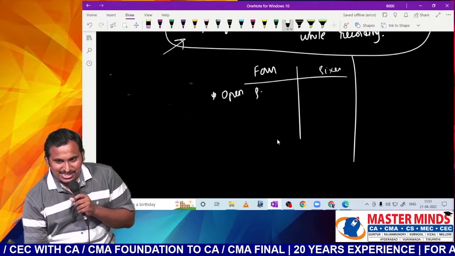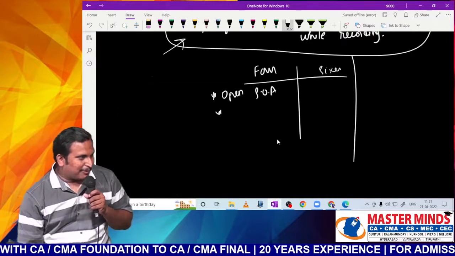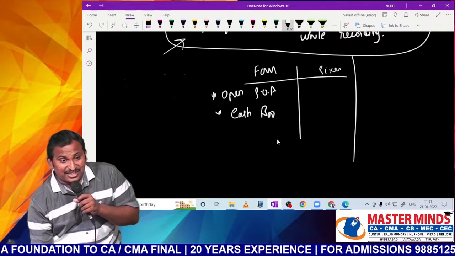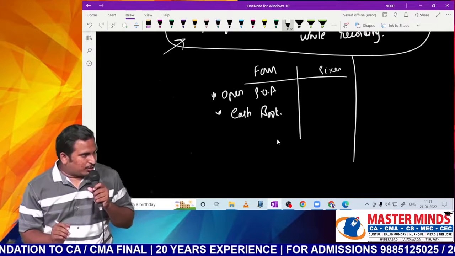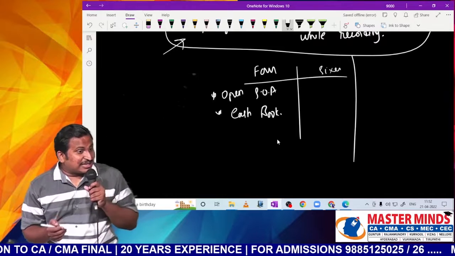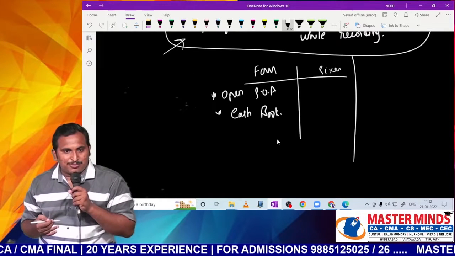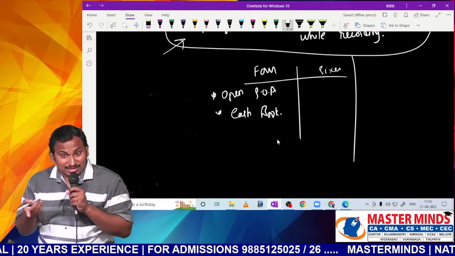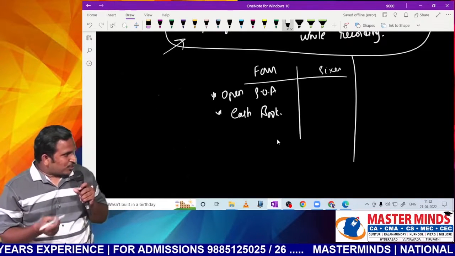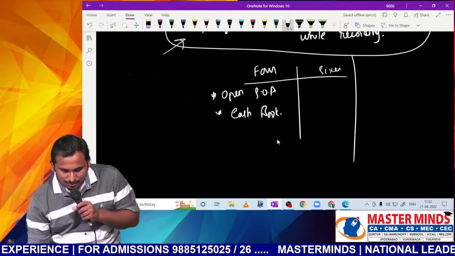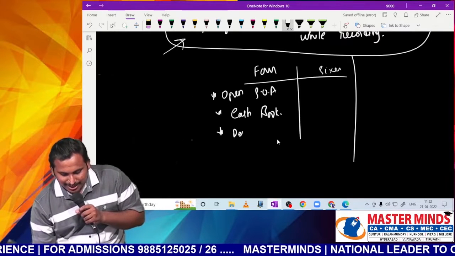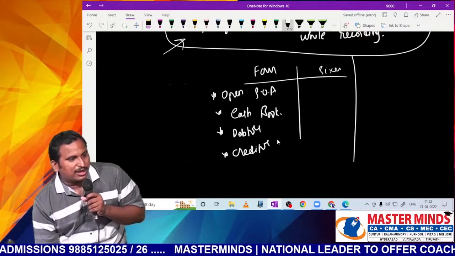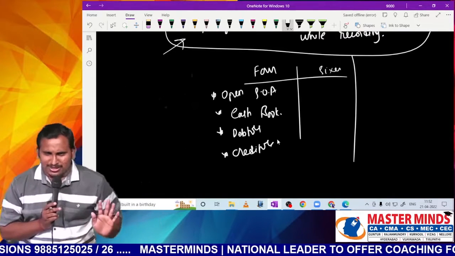One is opening statement of affairs for finding opening capital. The other one is the cash book to ensure that each and every transaction is recorded. Suppose cash balance, debit and credit balance not tallied. What does that show? Some transaction was not recorded. So it is to ensure that all transactions are recorded. Then similarly, debtors and creditors. These 2 are common, sir. Usually, in any question, these working notes will be there.